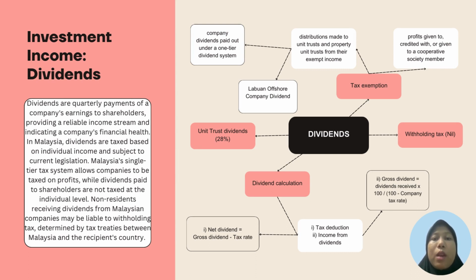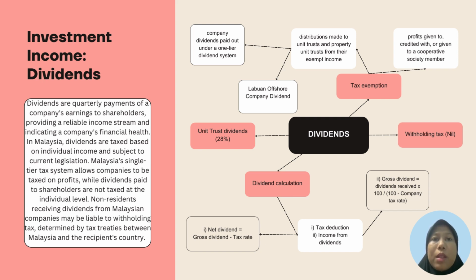There is a tax system where companies are taxed on profits, and dividends to shareholders are not taxed again. Other than that, non-residents receiving dividends may be subject to withholding tax, which will be determined by tax treaties. The company deducts withholding tax before releasing dividends to non-residents. No withholding tax on Malaysian corporate dividends. While unit trusts, reserving for resources, income tax at 38%.